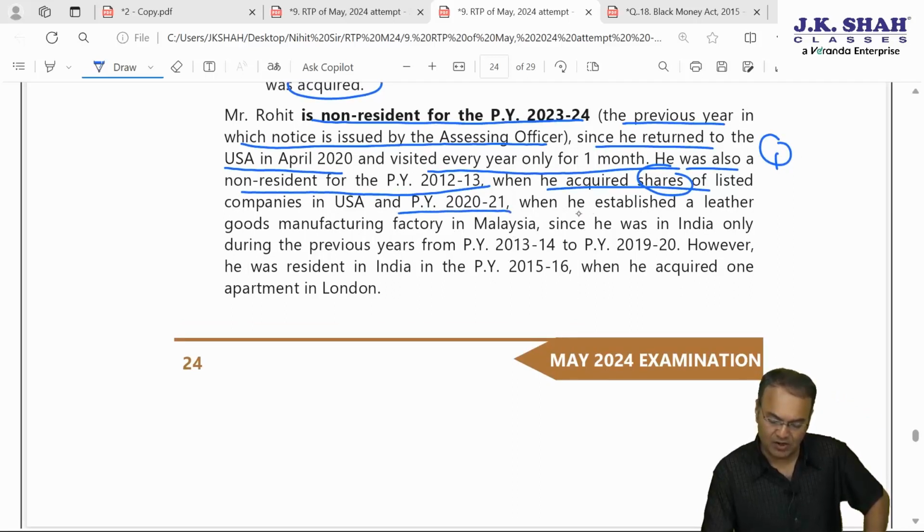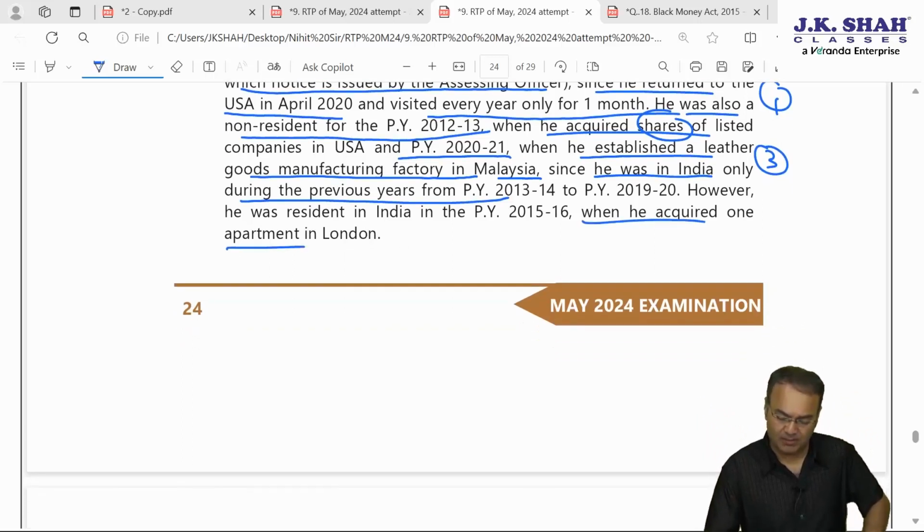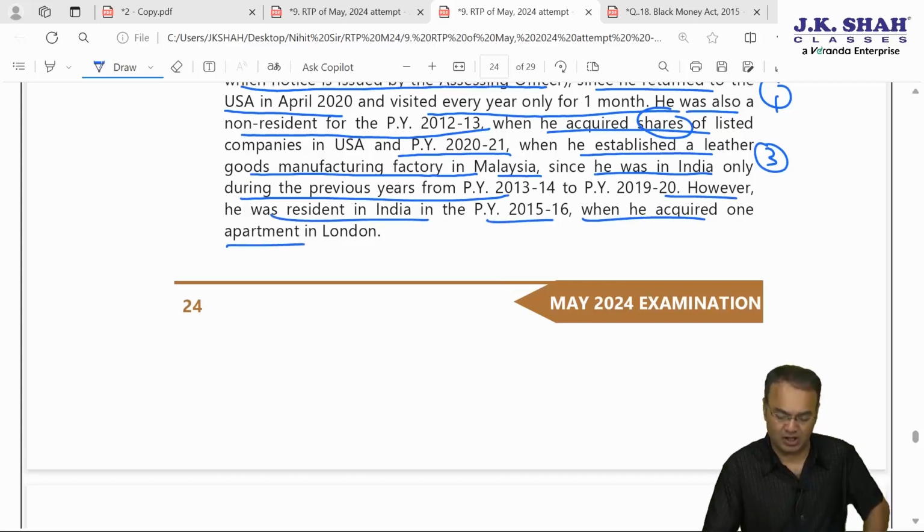But in 2021, when he established leather goods manufacturing factory, again he was non-resident. So this is the third point, third asset. So for first asset and the third asset, shares and for factory, he is non-resident in both the years. However, when he acquired apartment, he was resident in India in previous year 15-16 when he acquired apartment in London.